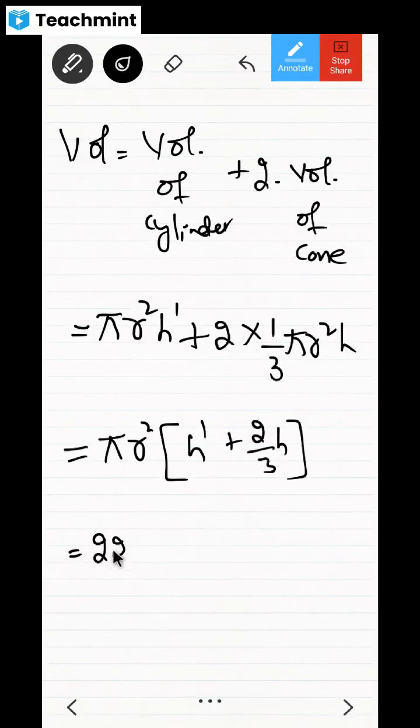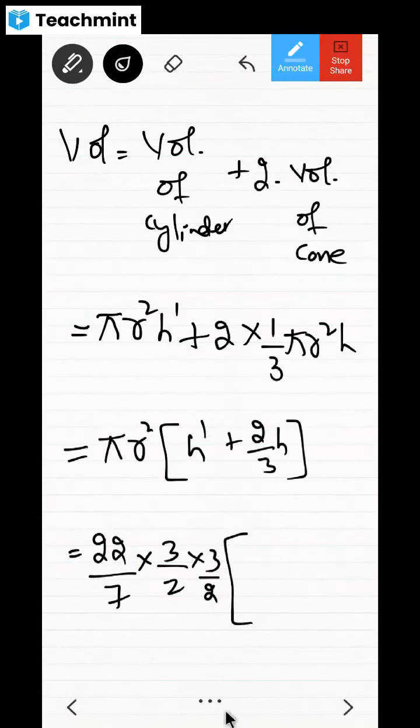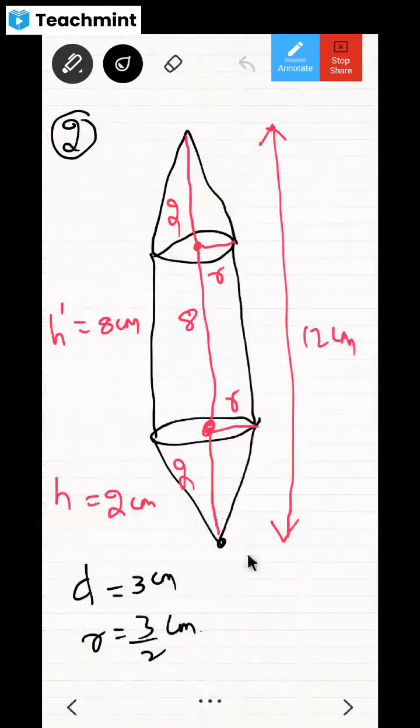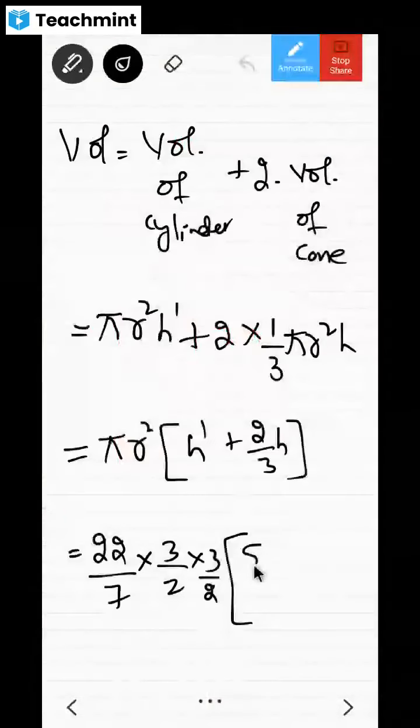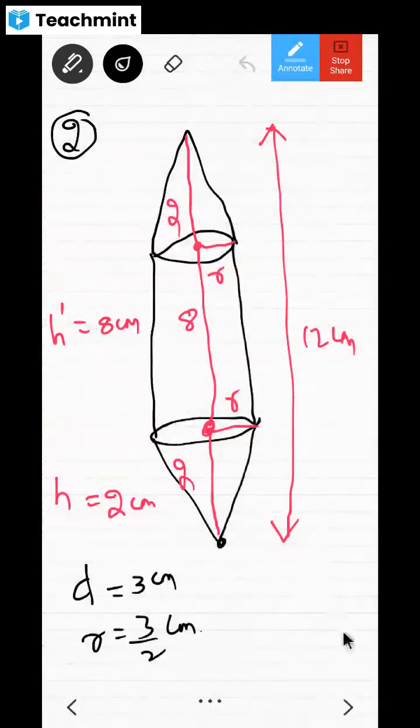Pi is 22 by 7 and r square, don't you think it becomes 3 by 2 into 3 by 2? And in the bracket, please keep it like this only, h dash. H dash means 8 is there. Just write it as 8 plus 2 into h. H means 2 is there.